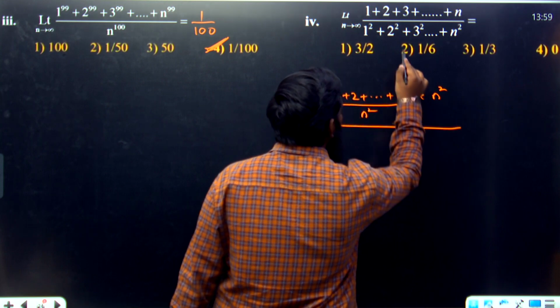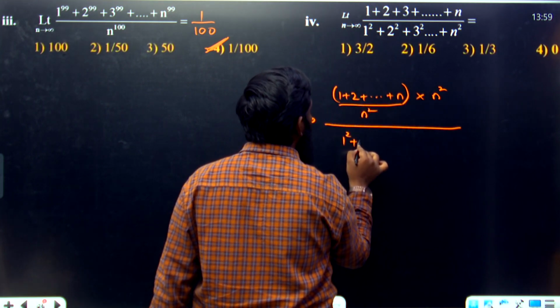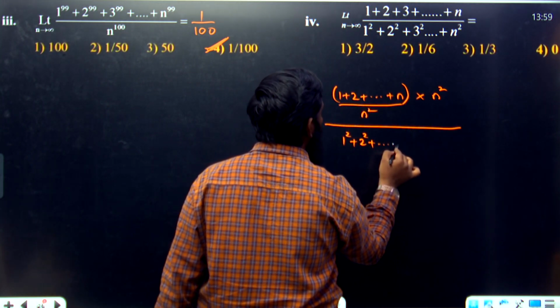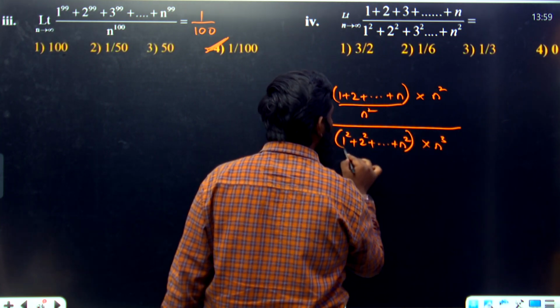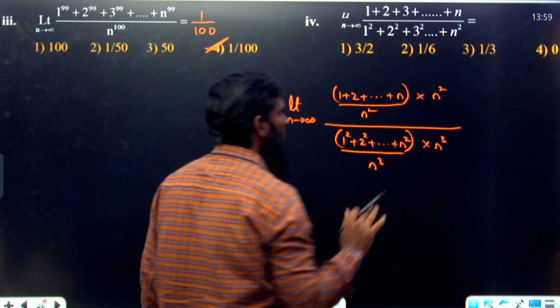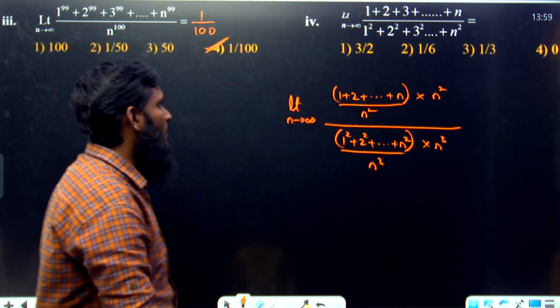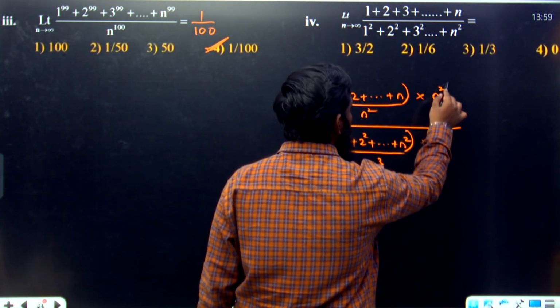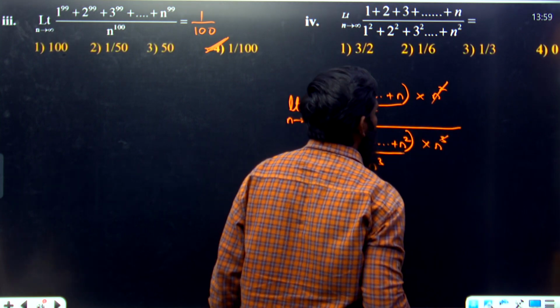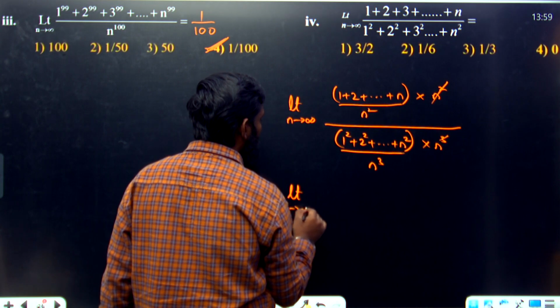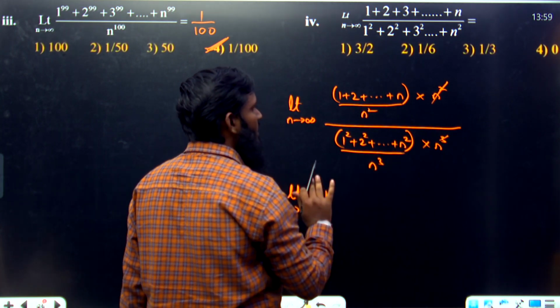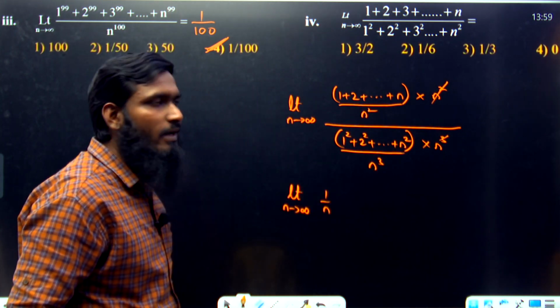Now divided by, over here also we are having 1 square plus 2 square plus so on up to n square. For this series, multiply by n cube divided by n cube. Okay, like this we have taken over here. Now let us apply this concept. So this n square gets cancelled, 1 by n is left over here. Limit n tends to infinity, 1 by n is left. Okay, 1 by n is left.